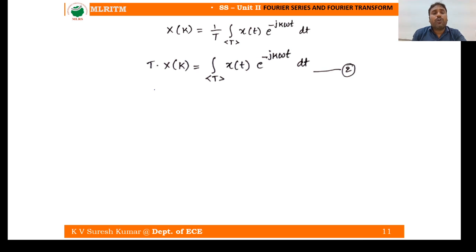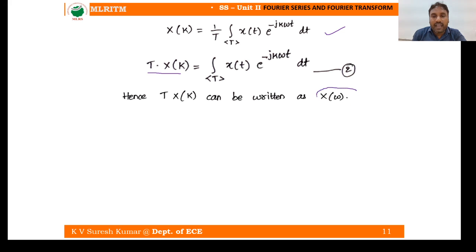So X of k is equal to 1 by T integral x of t e power minus j k omega naught t dt. This is our standard equation of X of k. Now I am multiplying T into X of k, so T gets cancelled here, and only x of t e power minus j k omega naught t dt is there. So T into X of k can be written as X of omega.